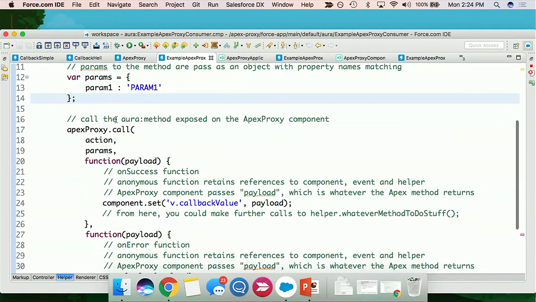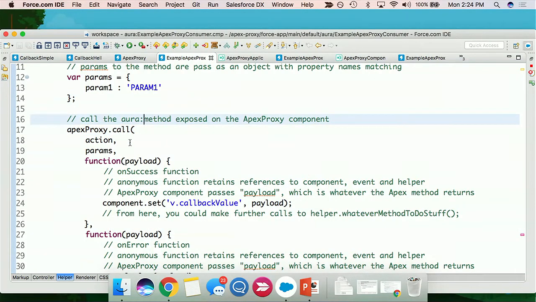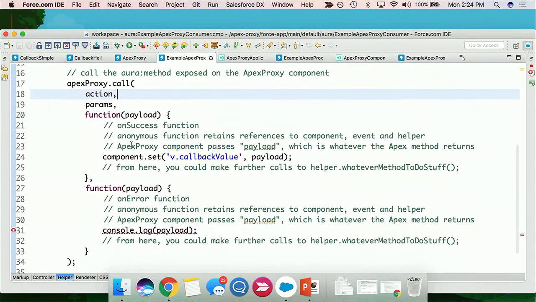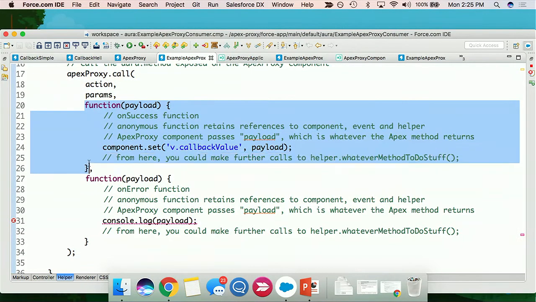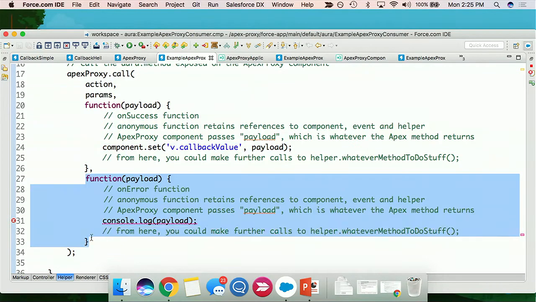And then finally, I'm going to make that call, terrible name, sorry. I'm going to call the call and pass in all those parameters that I built up to this point. The Apex method that I want to call, the parameters that Apex method expects. If successful, here's my callback function on success. If it fails, here's my callback function on error.